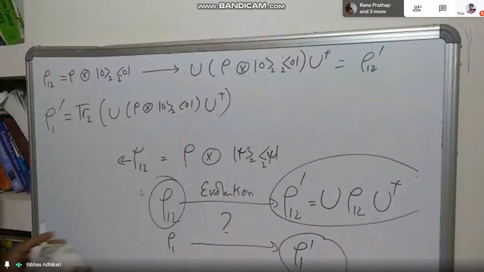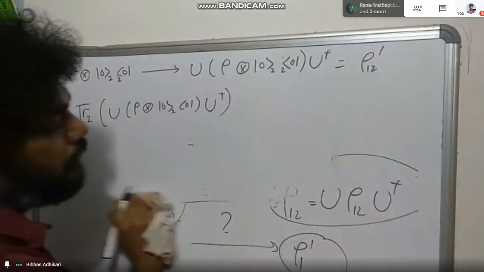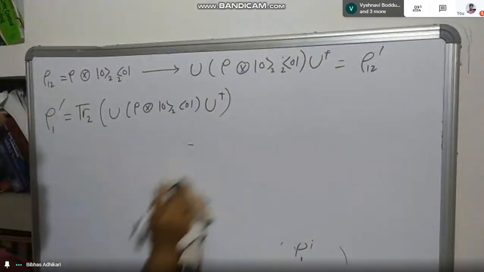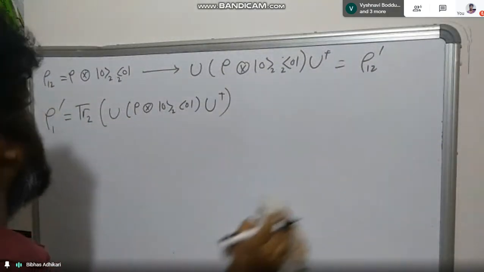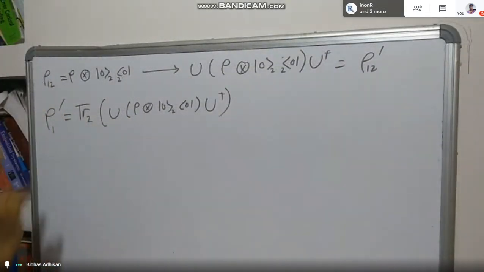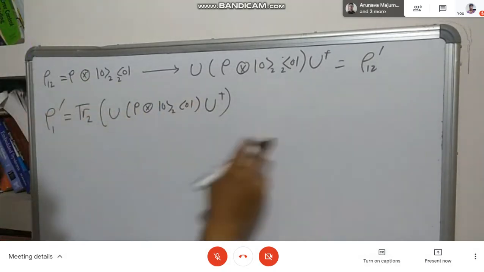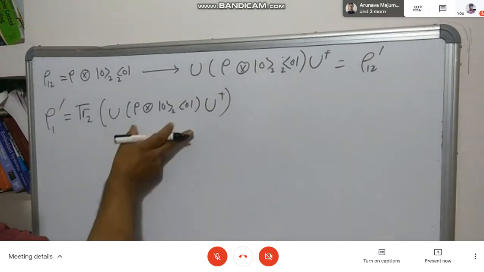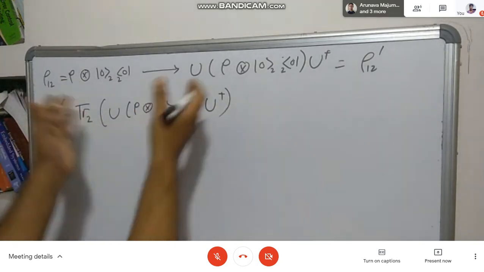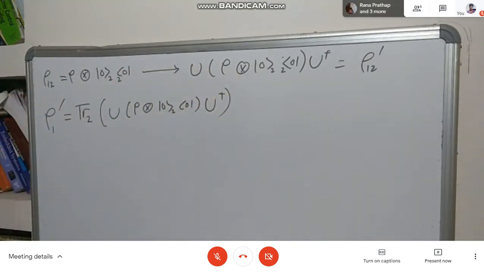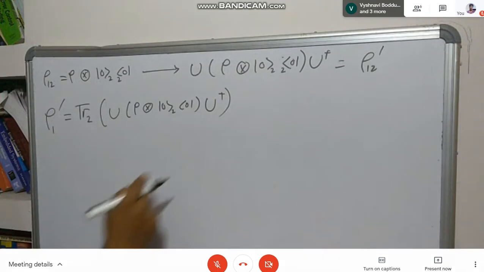Now, can anybody tell me what this is? Because I already talked about this partial trace. See here the difference. I talked about the partial trace of a pure state. I did not define it for a state like a density matrix like this. But you just have to use the definition in order to find out what this is.